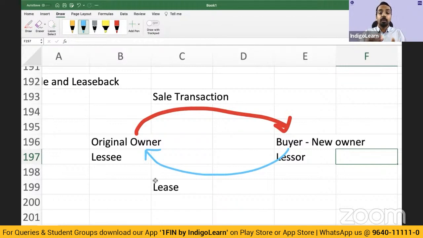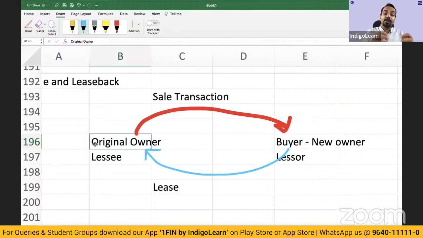Now, whenever there is a sale transaction happening, there can be a leaseback in terms of a finance lease, or there can be a leaseback in terms of an operating lease. And look at what happens if there is a finance leaseback. The owner first de-recognizes the asset, sells it to the buyer, and because it is a finance leaseback, the owner will again bring it into the books. So basically, the asset has moved from one balance sheet to another and again come back to the original balance sheet. Such situations may arise, and hence we have a specific treatment for sale and leaseback related transactions.